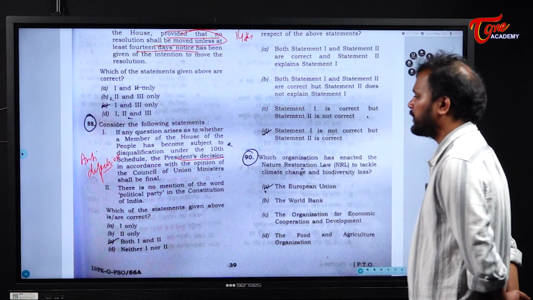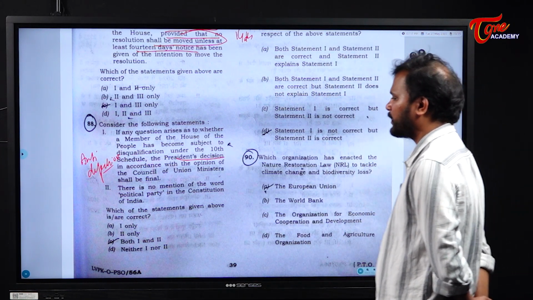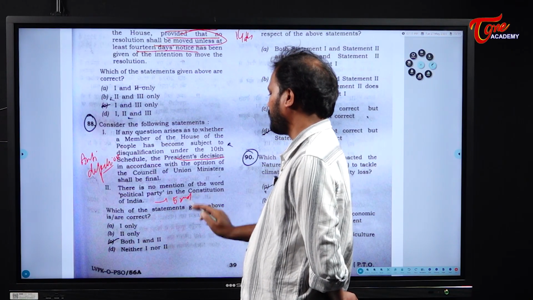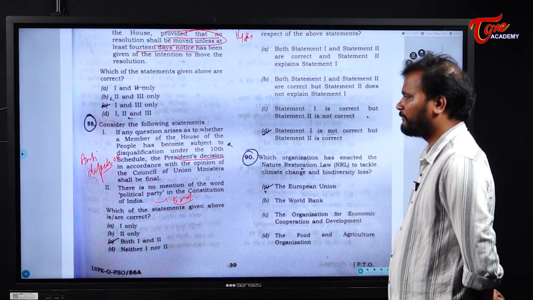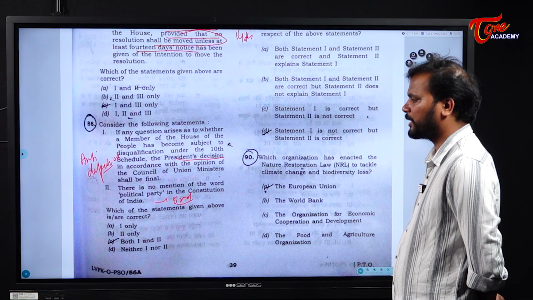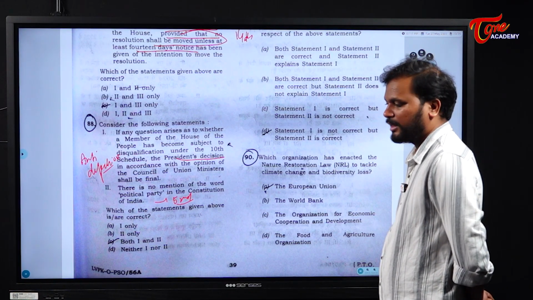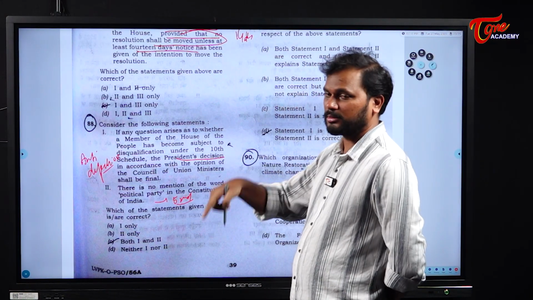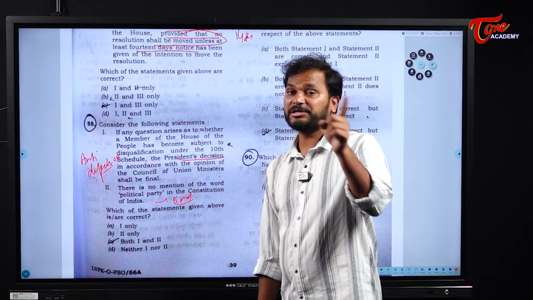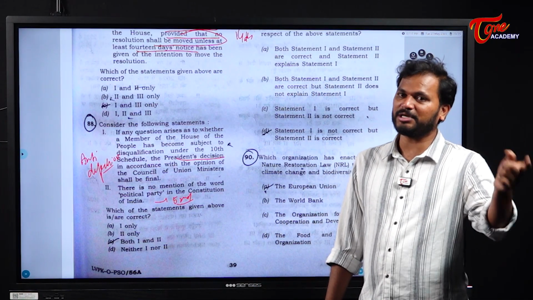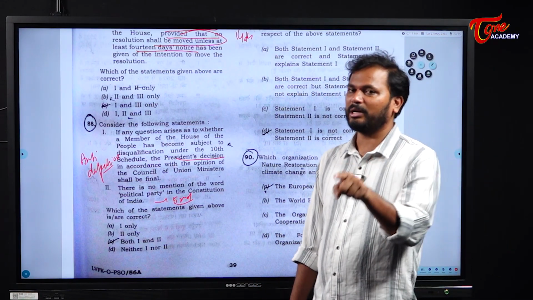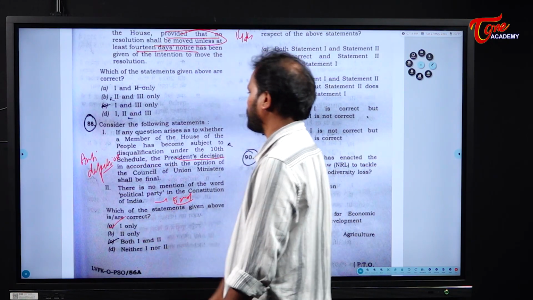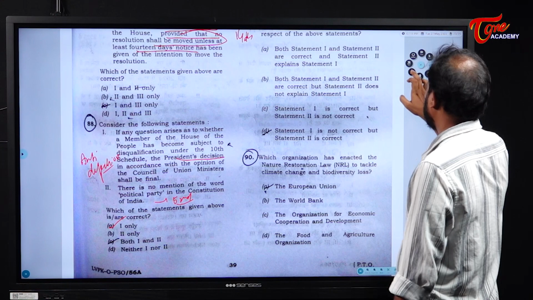Okay, next. There is no mention of the word political party in the constitution. It is mentioned as part of the 52nd Constitutional Amendment Act. If one particular person shifts from one political party to the other political party, obviously it is the disqualification that attracts. So the concept of political party was mentioned. Yes, it is not mentioned in the original constitution, but later through an amendment, there is a mention. So which of the following statements is correct? Answer 1. Clear? Next.